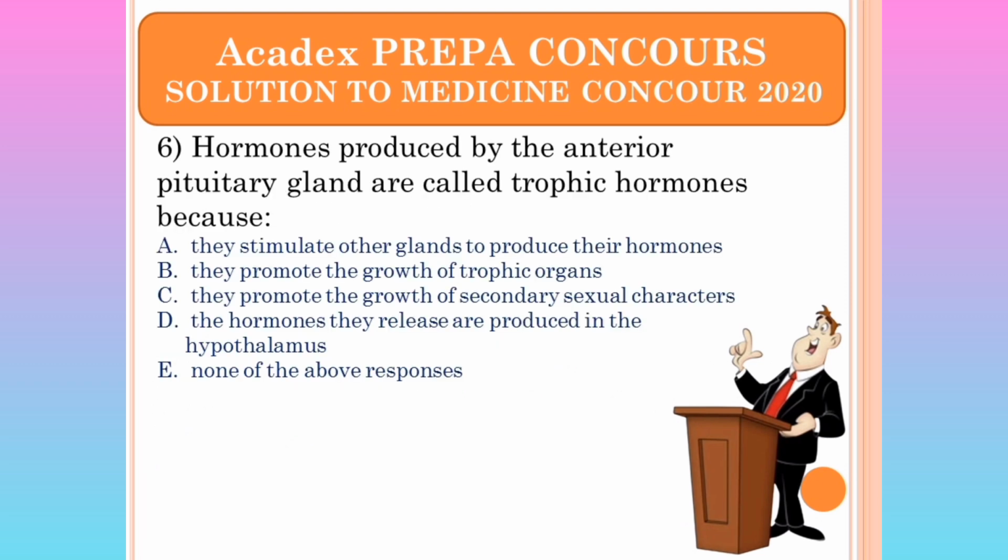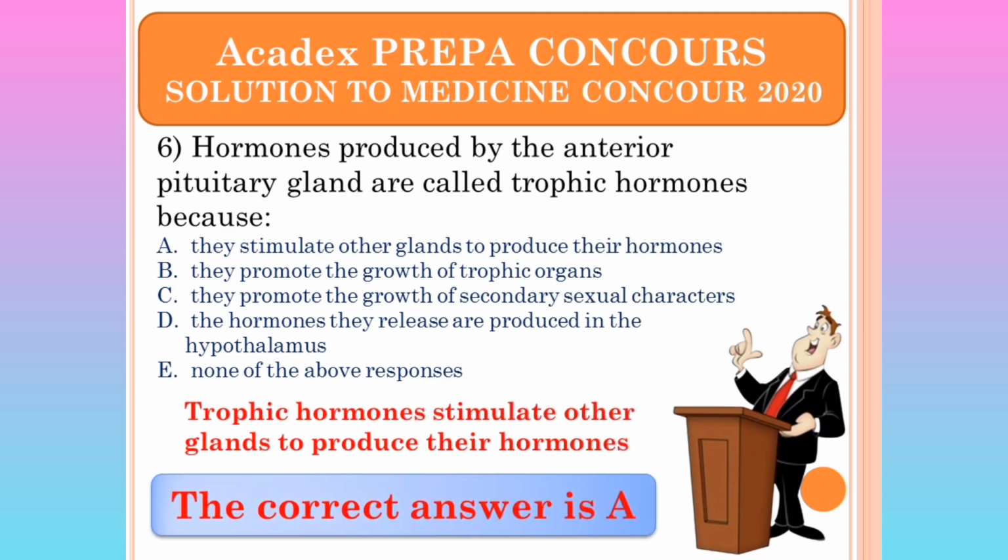Next question. Hormones produced by the anterior pituitary gland are called trophic hormones because... the obvious answer is A. A is the correct answer. Why? Trophic hormones are hormones that stimulate other glands to produce their own hormones. So A says they stimulate other glands to produce their own hormones. This annuls all other answers. All other answers become wrong, and the only correct answer is A.